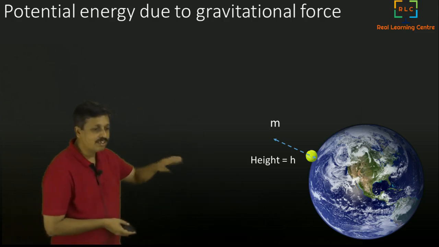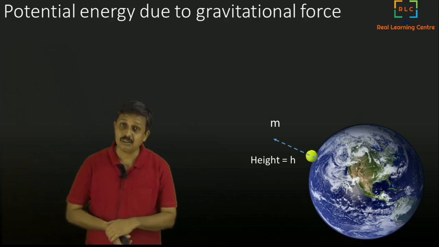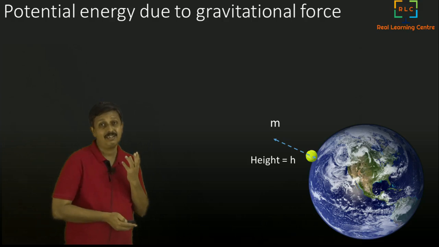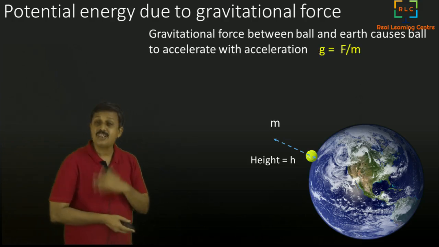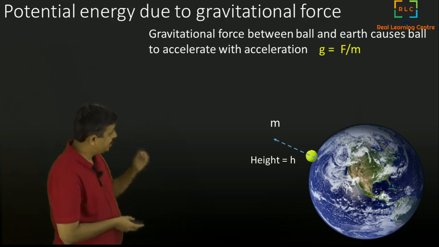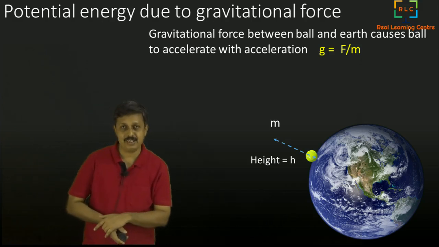So this gravitational force, in that case also, is responsible for the potential energy possessed by the ball. We will say that the gravitational force between ball and earth will accelerate the ball with acceleration g equal to capital F by m.